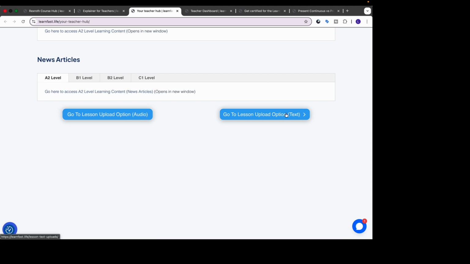And if you, for example, have some aspect of a lesson which is text, you can also upload something with text. So if you have, for example, a PDF or some written content that you would like to share with the class and test them on, for example if you give them all a printout and they read through it, then you could put that printout into the system, and again that would do exactly the same thing. You would just put it here and you could then have an explainer, a summary, a quiz, flashcards and so on based on that too.